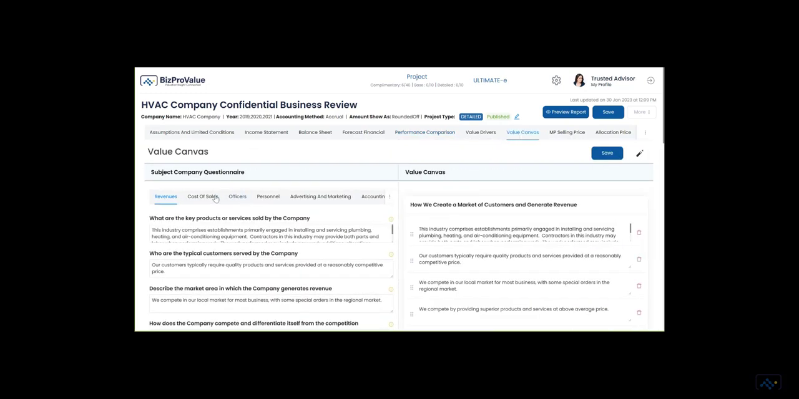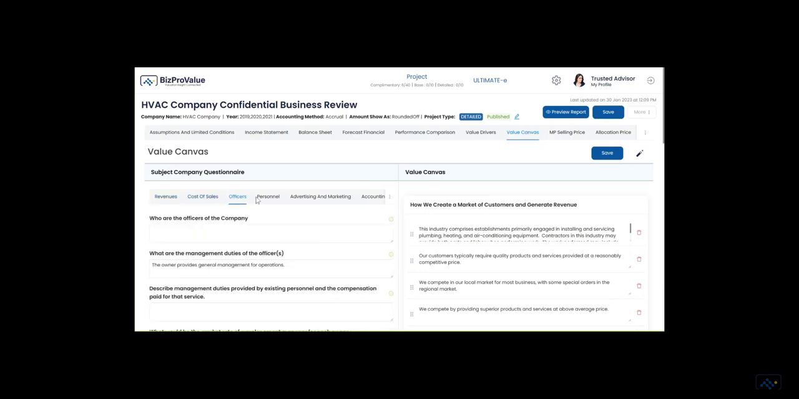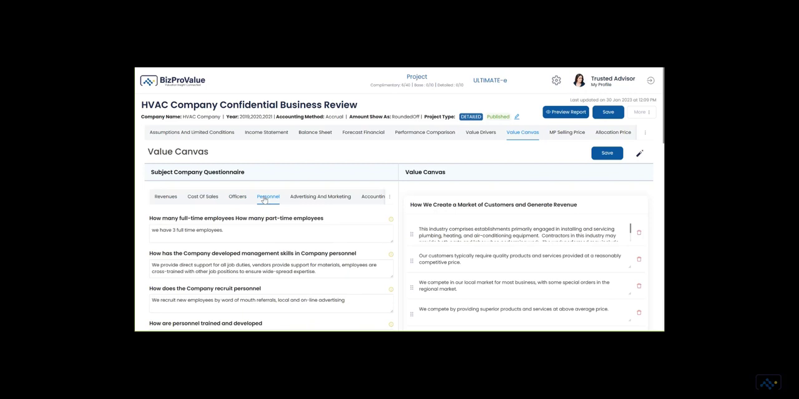The value canvas allows you to add the story of the business, and shows the 4 factors of value: how the company creates a market of customers, adds value with products and services, operates efficiently with people, processes, and resources, and uses assets to support business operations.